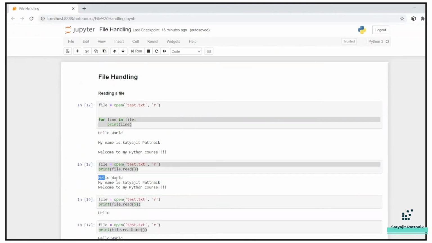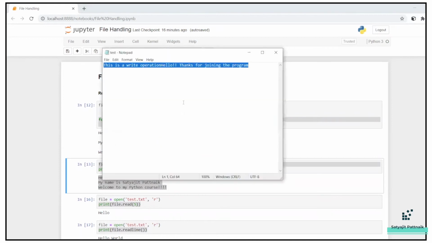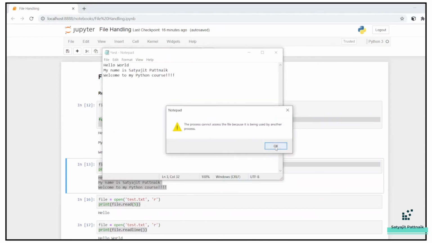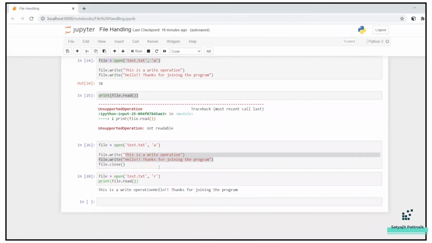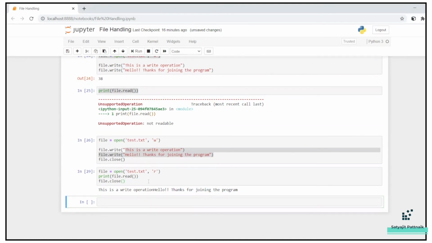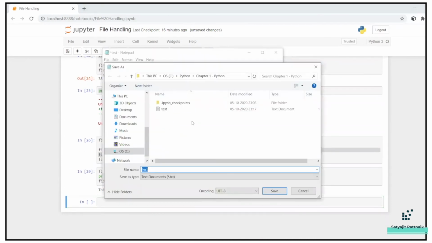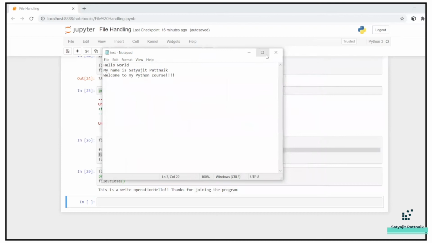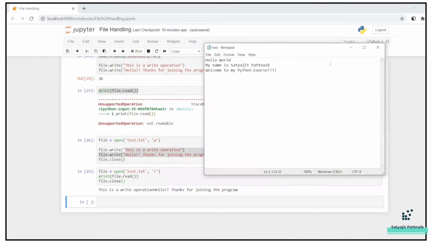Maybe I'll just change it to hello world. The file should be closed with file.close. Okay, my file is changed back to the original: Hello world, my name is Satyajit and welcome to my Python course.